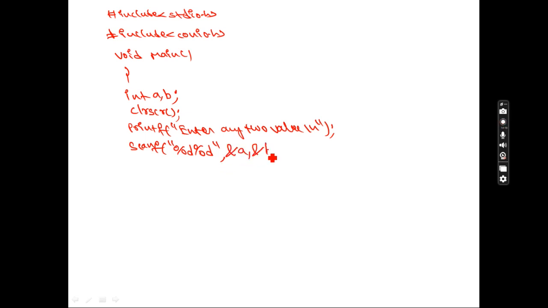Second value, I'm storing in the address of B. After storing, I will use the if else concept. If A is greater than B, if this condition is true, what will I get as the answer? printf "A is greater than B". So this is one important thing you need to remember.